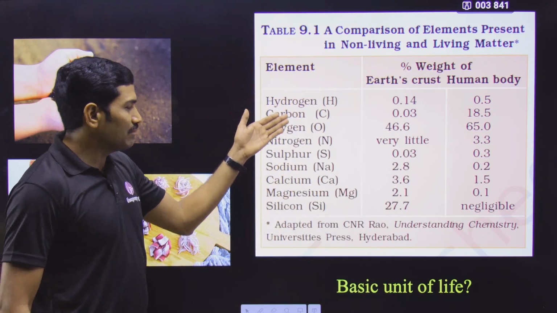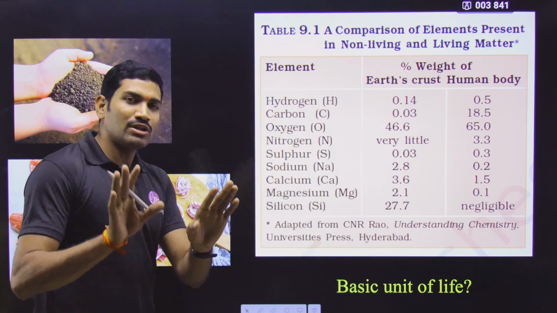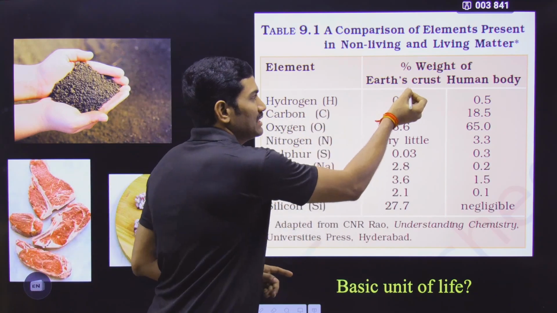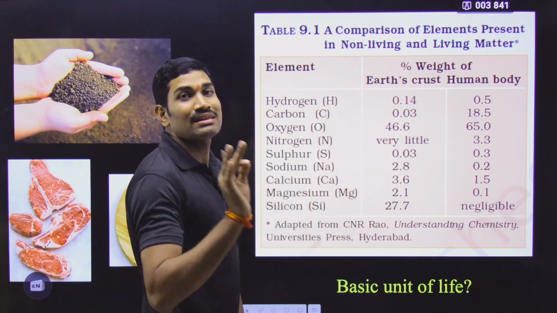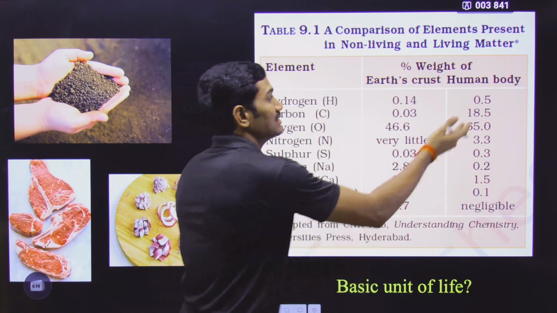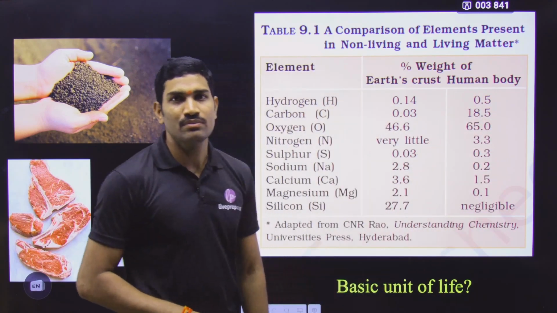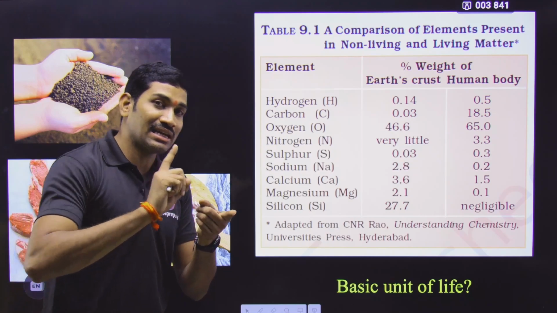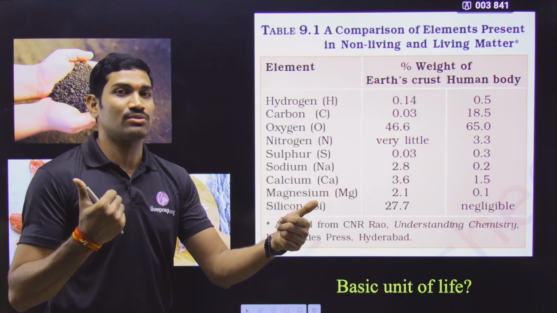What are the various elements that are present? And what is the overall conclusion here? Whatever the elements that are present in the earth crust, the same elements are present in the human body also. Are you able to understand this or not? This is the relation they are giving. Please understand the relation, please understand the difference also.